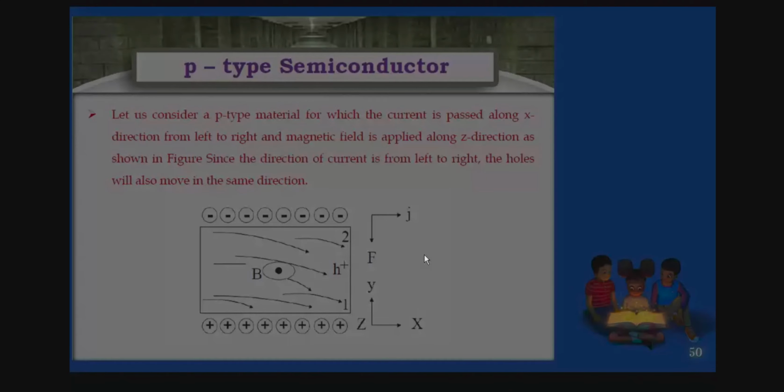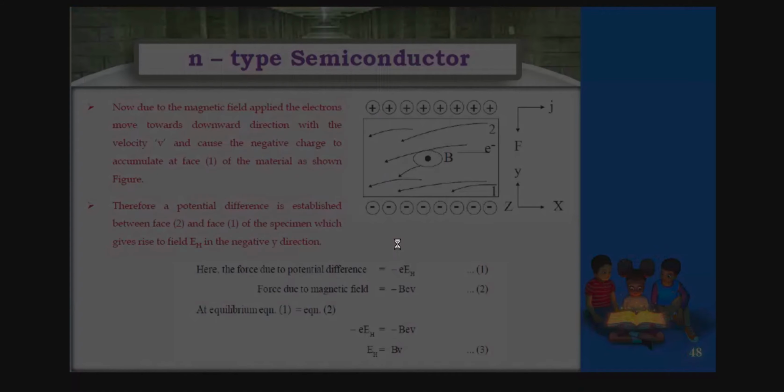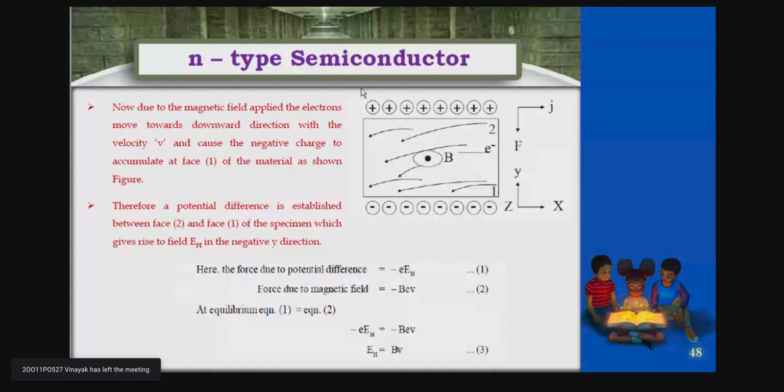So let us continue that. In p-type semiconductor, you can see here, these are the positive phase at the bottom, and they are negative at the top. But coming to the n-type semiconductor, you can see the reverse. So the top will be positive and the bottom will be negative, right? So that is the difference you can have.